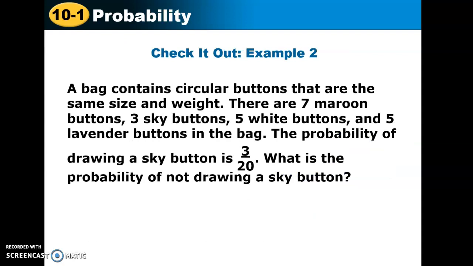Okay, this is the same idea, except these are buttons. We have 7 maroon buttons, 3 sky buttons. I'm assuming that's a bluish color. 5 white buttons and 5 lavender buttons. The probability of drawing a sky button is 3/20. What is the probability of not drawing a sky button? So again, you add those together. 7 plus 3 is 10. 5 plus 5 is 10. 10 plus 10 is 20. That's where we get this 20 here. And we know there's 3 sky buttons. So 3/20 is the chance of getting a sky button.